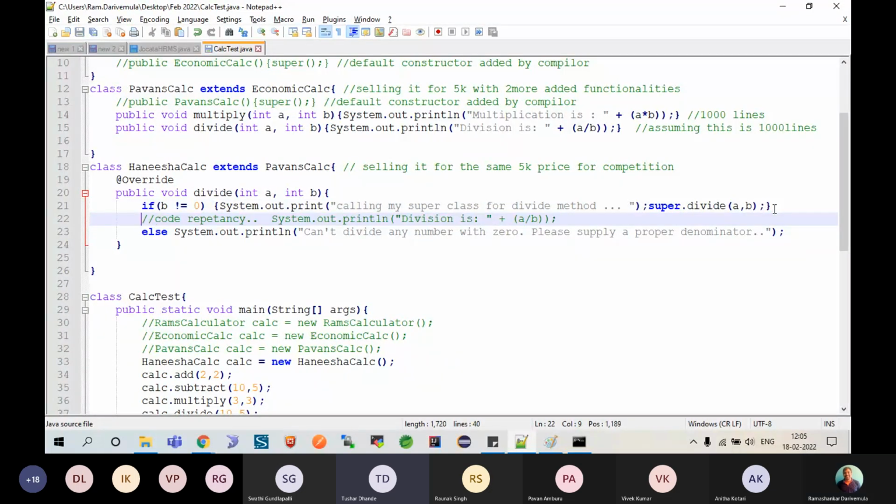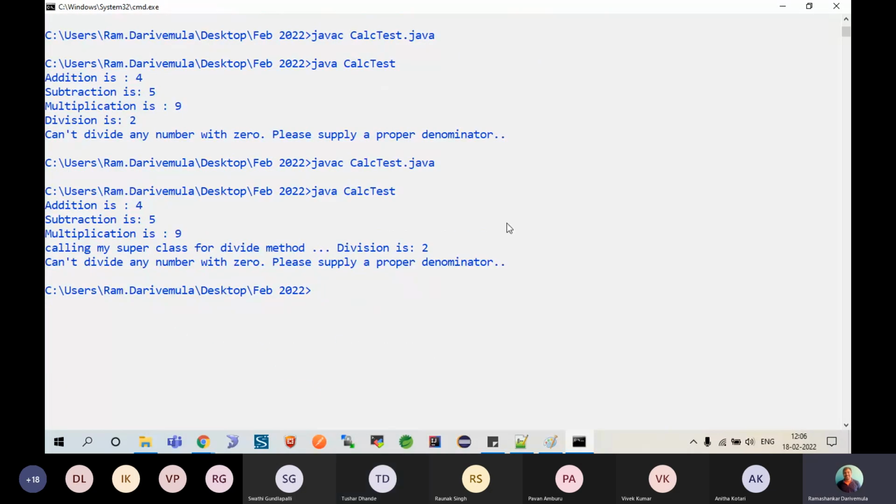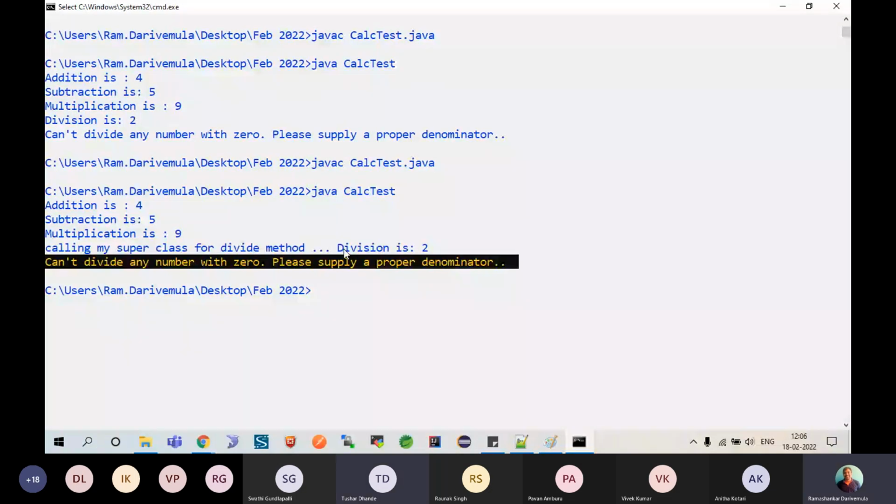Control S. You can see this. Basically, you are calling your superclass, and then here you are giving it from your class. Okay, you understand this one, right? So these are all the different ways you could actually implement inheritance.